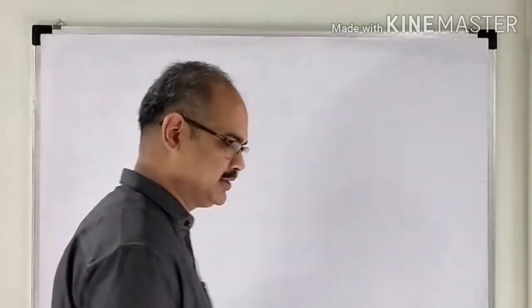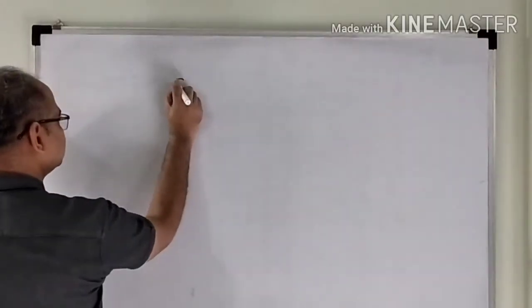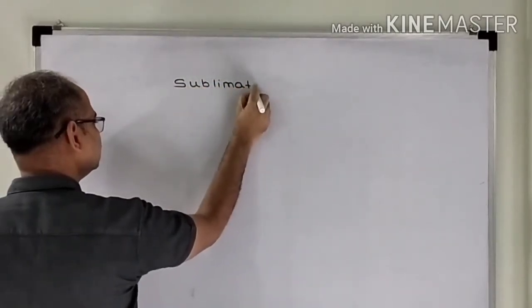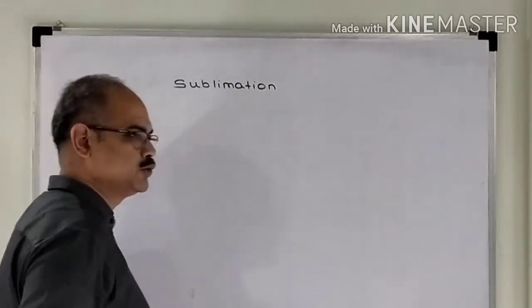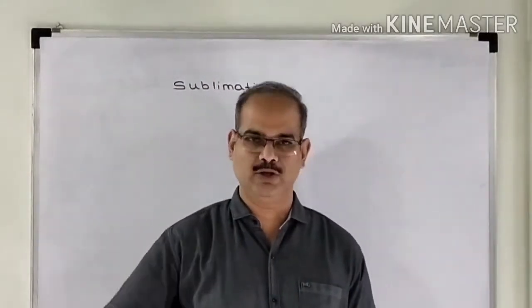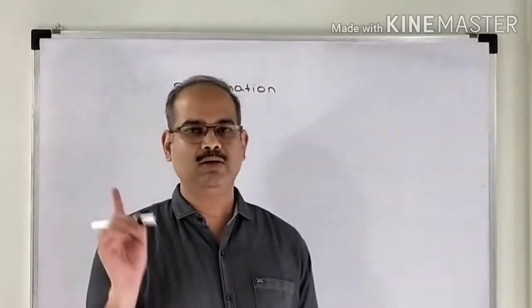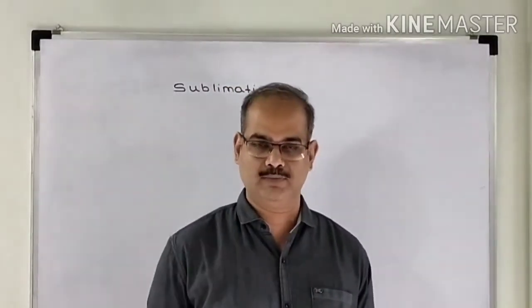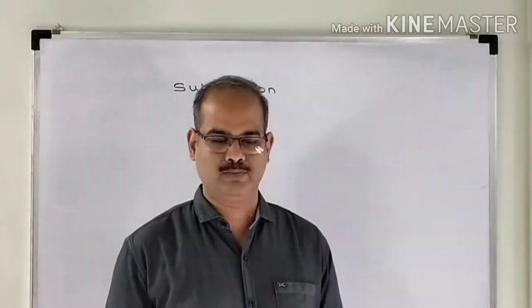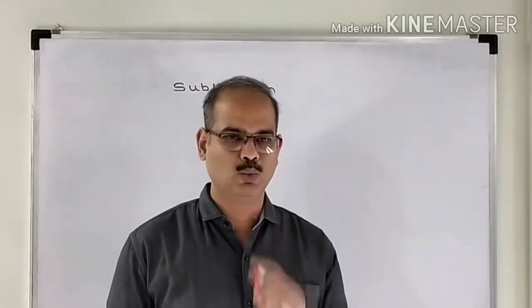Now, the third phase transition that we are going to consider is sublimation. Sublimation is the process in which I will have a solid and I will directly convert it into its gaseous state, but naturally at constant temperature and pressure. The substance to be taken is only 1 mole.